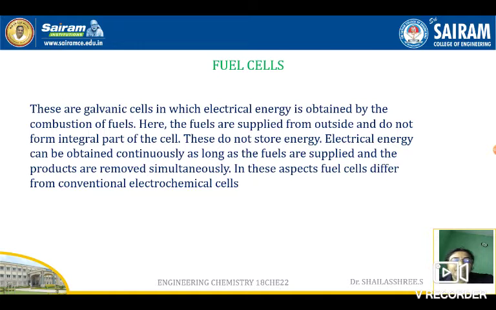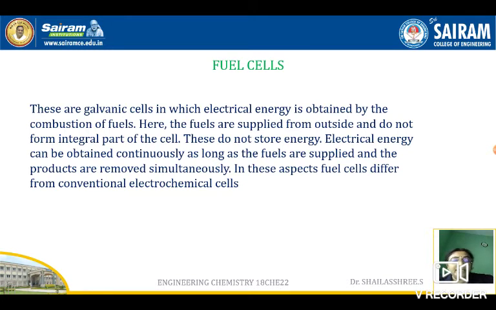Here we will not be calling the active components anodic and cathodic components. We will call them a fuel and an oxidant. The anodic component we call the fuel, and the cathodic component is most probably oxygen or an oxidant.